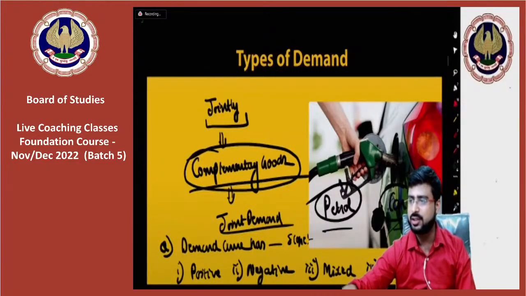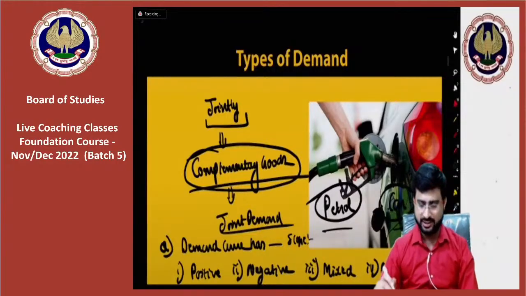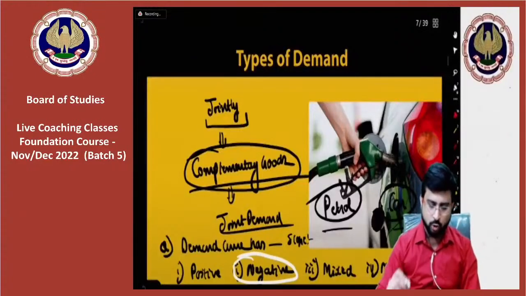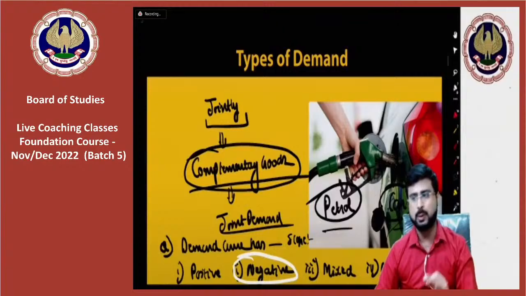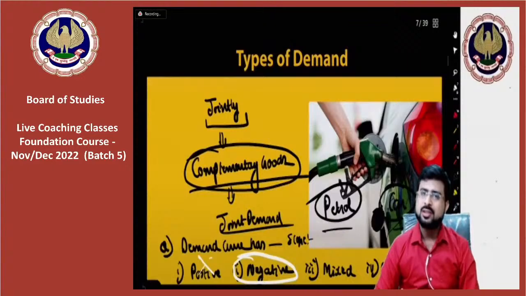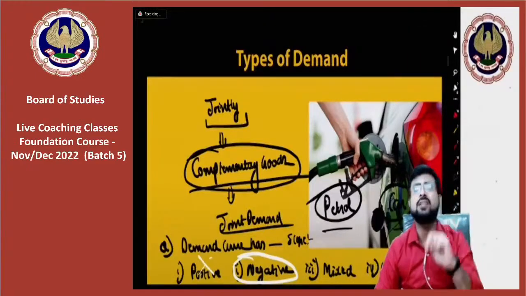Vivek, good answer. Rahul, good answer, my dear friend. Suhani, correct answer. Very, very good. So almost all our friends have given correct answer. Yes, it is correct. The correct answer is negative slope. Normally speaking, my dear friends, demand curve has a negative slope. You all are absolutely correct. It will not be positive slope. Why? Sir, because anything has a negative slope when there is an inverse relationship.